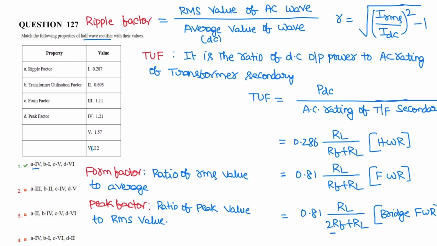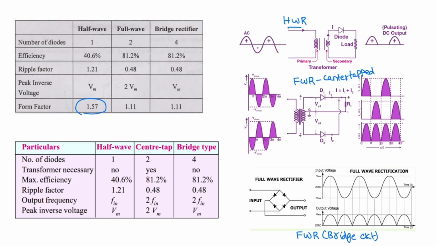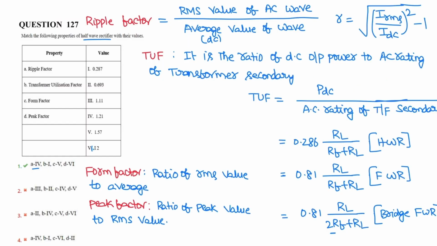These are the definitions of ripple factor, transformer utilization factor, form factor and peak factor. So from this tabular column we came to know the values and match the corresponding values. This is 6. Next question.